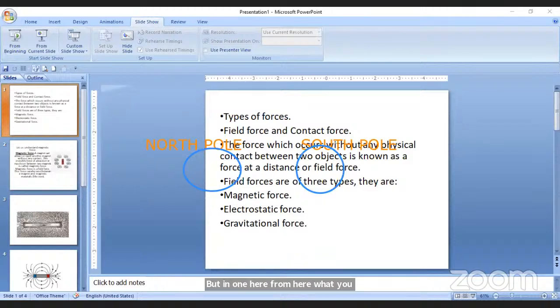Sir, the screen has stopped. Sir, screen is not sharing. I will share once again.